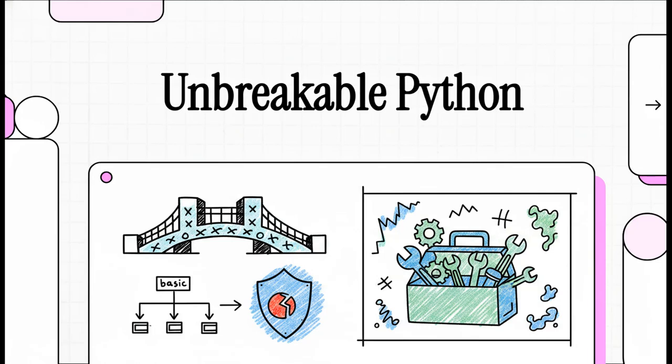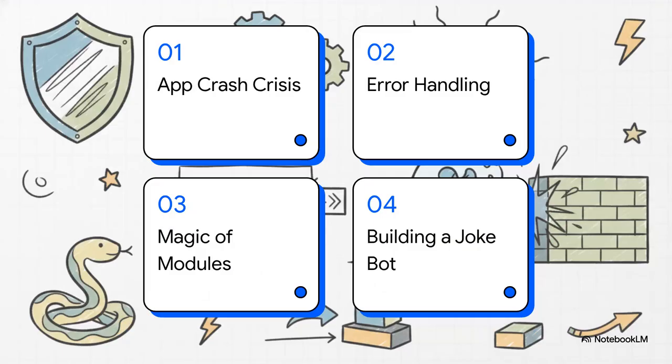All right, let's jump right in. Today we're exploring a side of Python that literally bridges the gap between basic beginner syntax and bulletproof professional-grade code. We're shifting away from making code that just barely works to building software that actually survives the messy, completely unpredictable real world. So by the end of this explainer, you're going to walk away with a brand new toolkit for writing truly unbreakable software. Here's our roadmap for today.